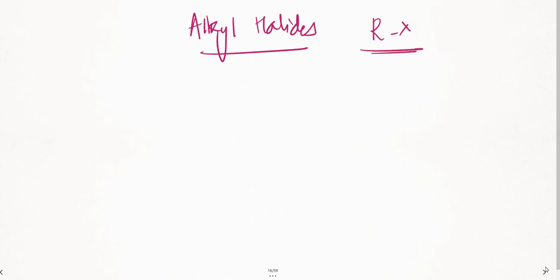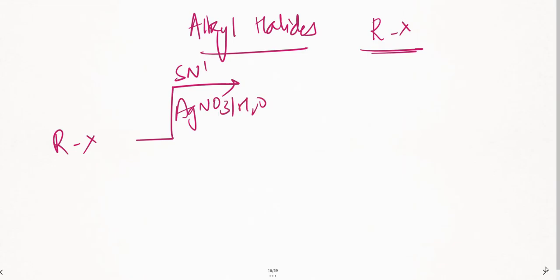So let us write alkyl halides. In alkyl halides, that is your RX. This is simple. Here, for alkyl halides, I'll just give you two important things. That is RX when we do the SN1 mechanism. Here the solvent which I'm going to use is HNO3 in the presence of water. They get converted to alcohols, right?